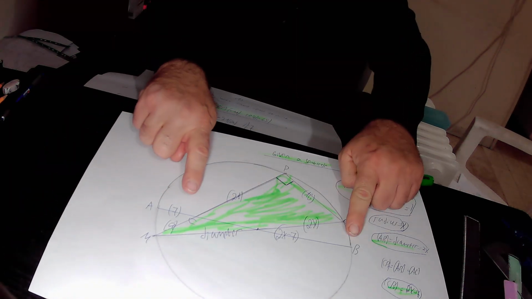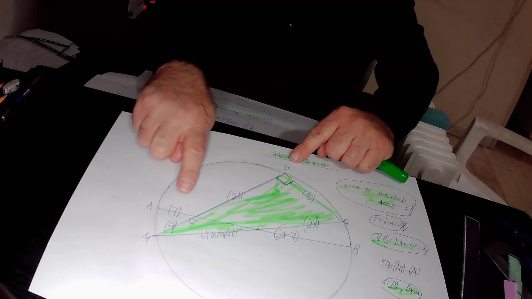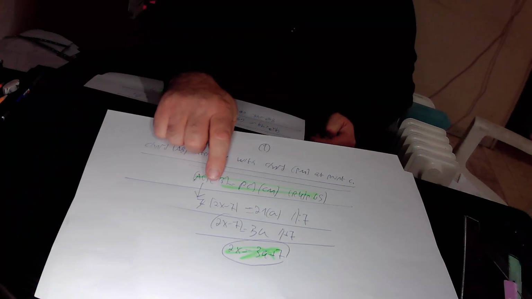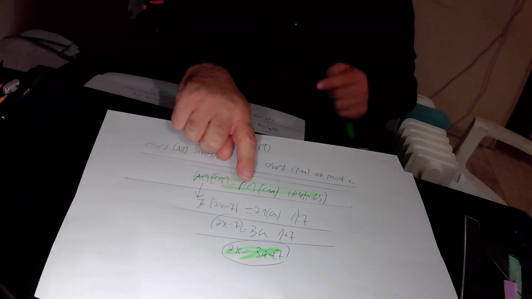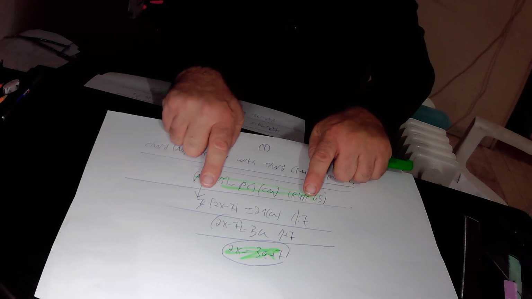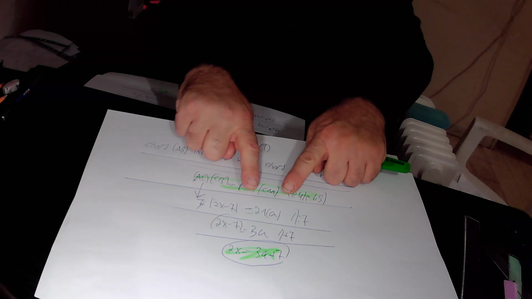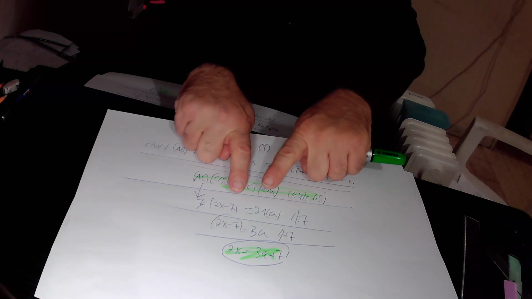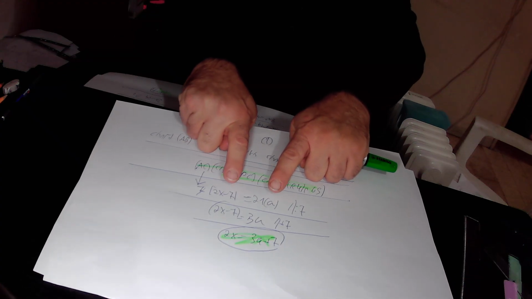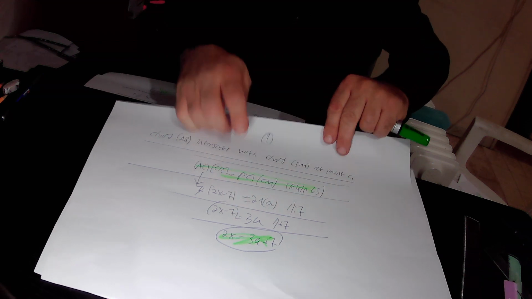AC is 7, CB is 2x minus 7, and it equals CP, that is 21, times CM, that is a. So you find that 7 times (2x minus 7) equals 21a. Here we divide this equation by 7, so the 7 gets cancelled, and we are left with 2x minus 7 equals 21a over 7, which is 3a. So in total, 2x minus 7 equals 3a. Adding 7 to this equation, we find that 2x equals 3a plus 7.